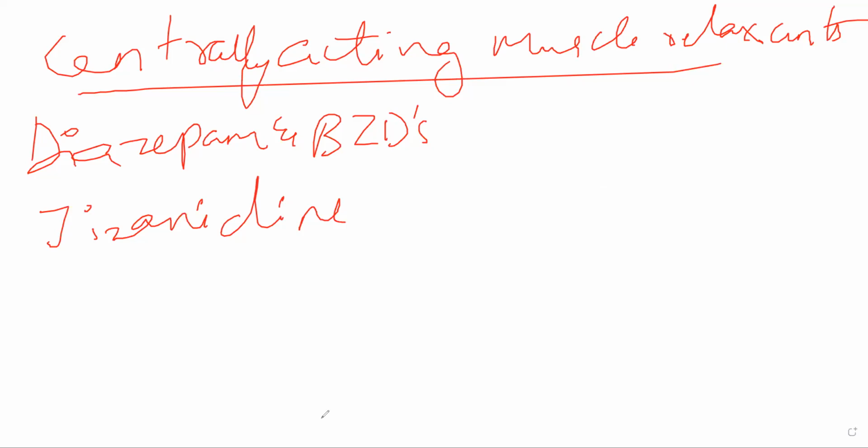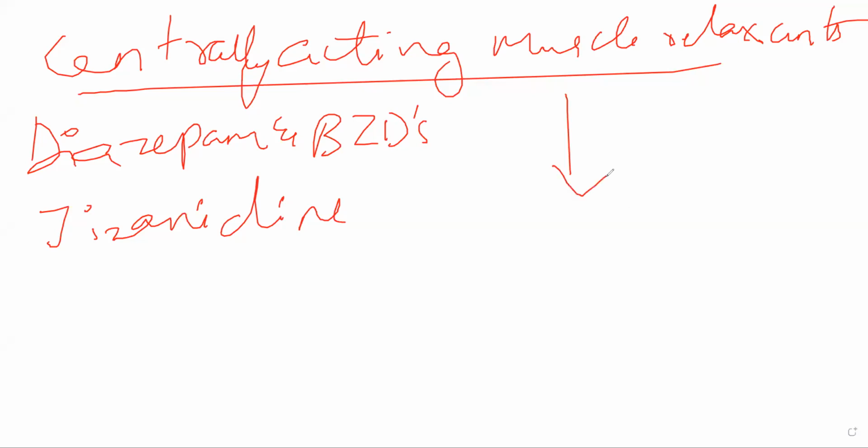Here, these drugs which are centrally acting will directly enter your CNS and they will depress your spinal postsynaptic reflexes. So the reflexes that are generated after the action potential crosses your spinal cord, somewhere near your ganglia. Now there are several different mechanisms in which these work, but essentially what they will do is stop the motor reflex that is coming out of your spinal cord. As a result, there will be no stimulus to the muscle. The effector muscle will have no stimulus altogether, and it will ultimately depress muscle tone. That is the way through which these work.